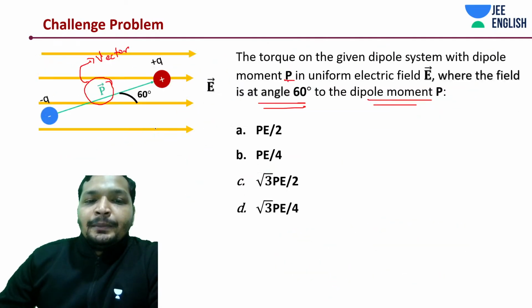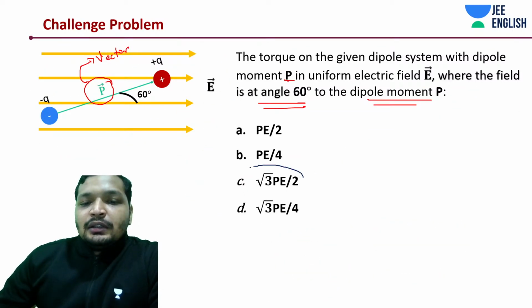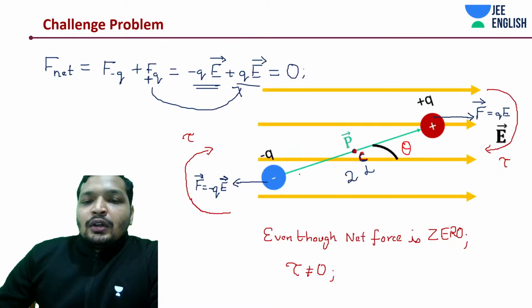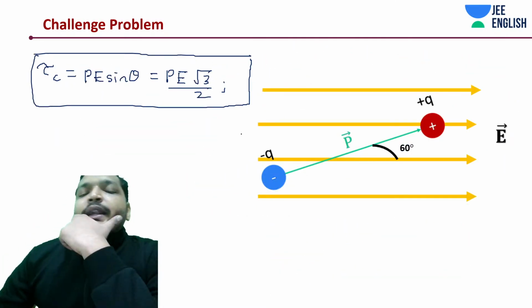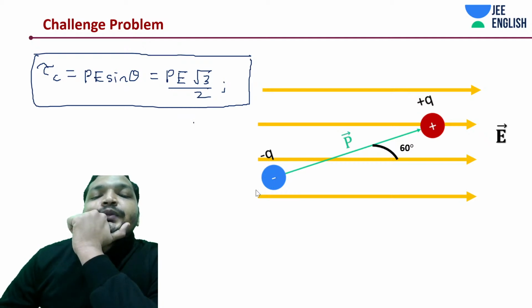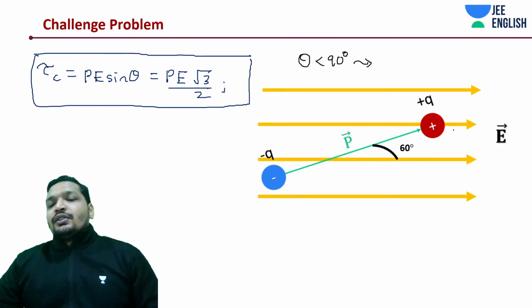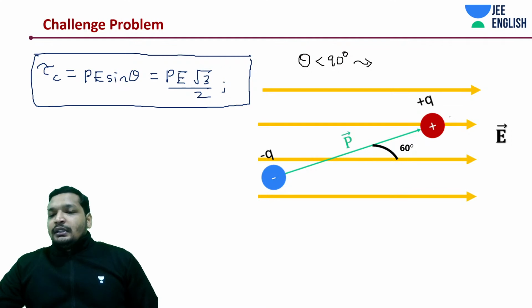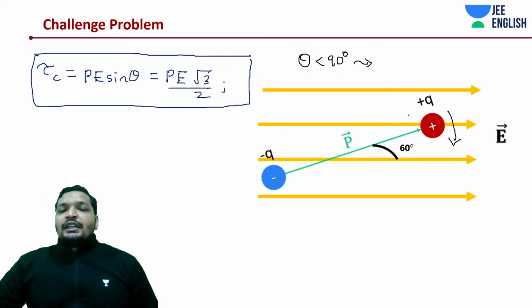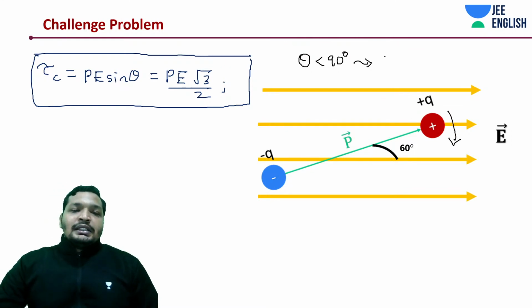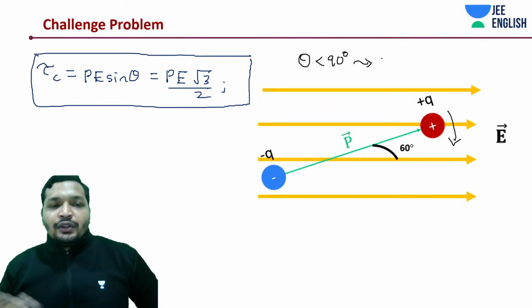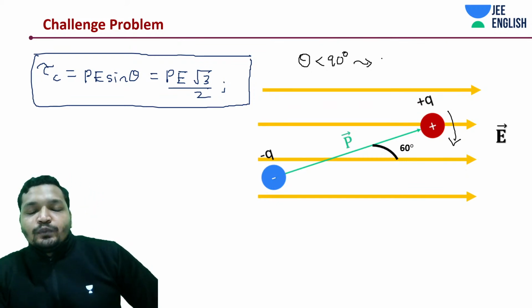Okay, simple. All right. Now let me ask you a few questions over here. What if... there can be different scenarios. One is theta less than 90 degrees. You are going to see it's going to rotate anywhere, like this. But if theta is less than 90 degrees, how is your PE sine theta? In this case it's going to be minus PE sine theta.